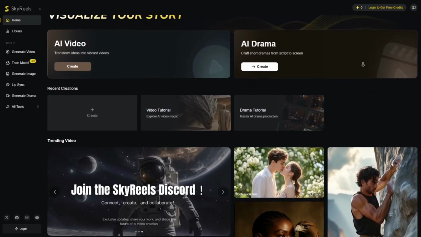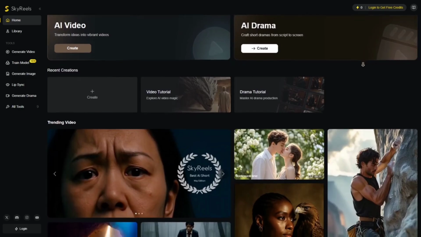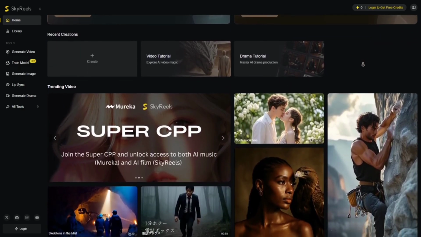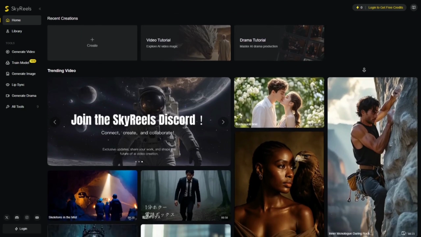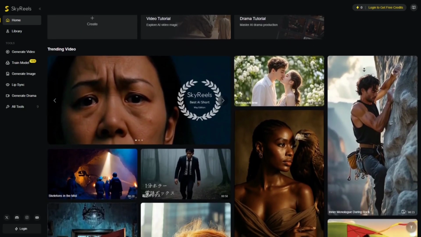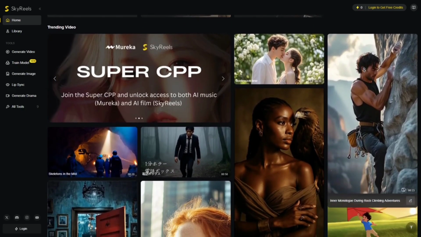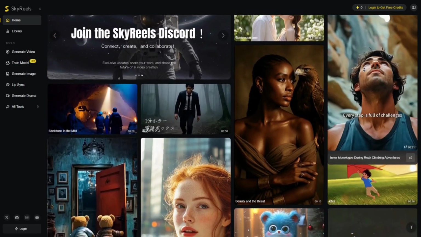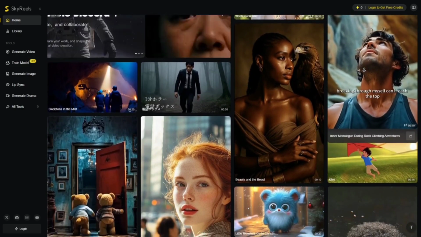So, Skyreels is an AI driven platform that transforms your story into vibrant comics and manga. No drawing skills required. Key features: story mode and freestyle mode, so you can import your narrative or start from scratch to generate comic panels. AI generated characters create consistent characters and backgrounds with advanced algorithms.